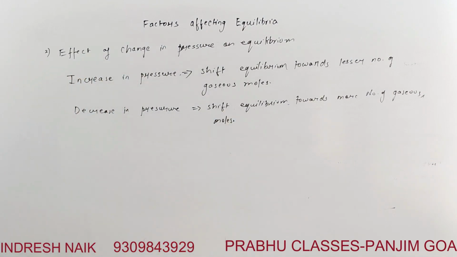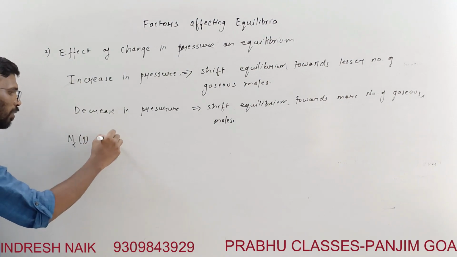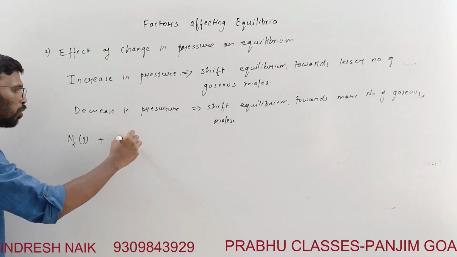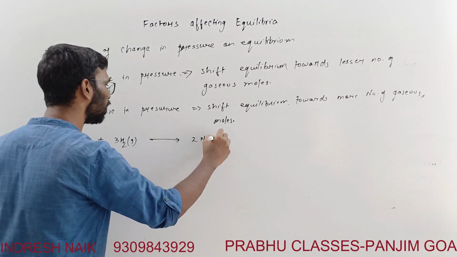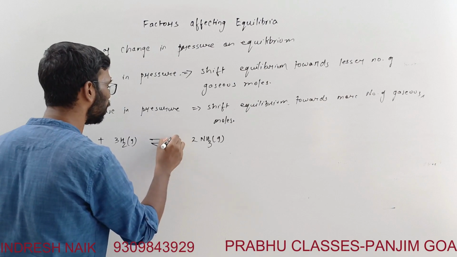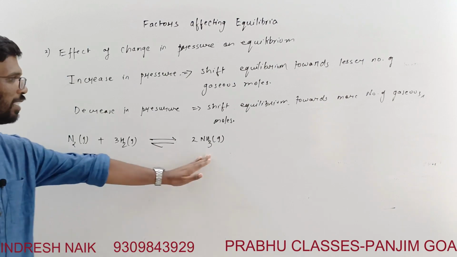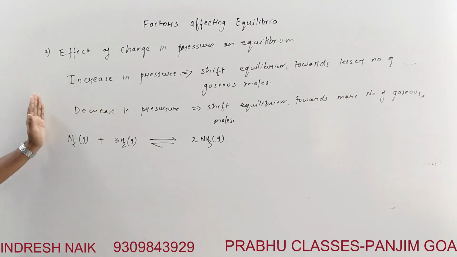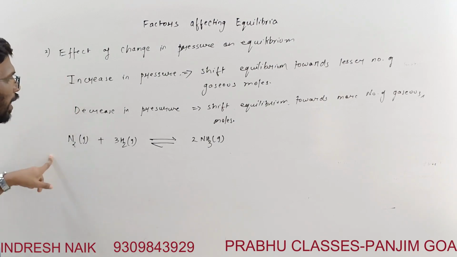Let's take this example. This is nitrogen gas, and 3 moles of H2 giving you 2 moles of ammonia gas. Right? Equilibrium reaction. This is at equilibrium. So if you increase the pressure, which side has a lesser number of gaseous moles? This side, right?